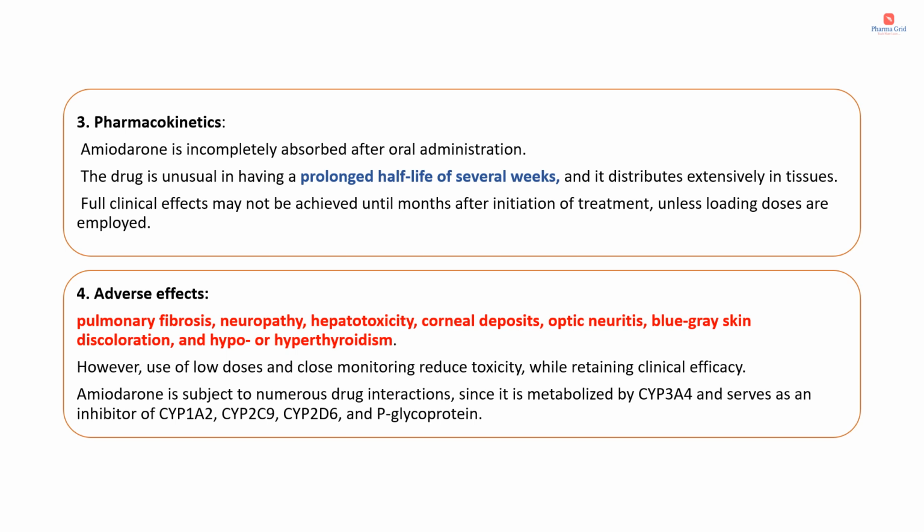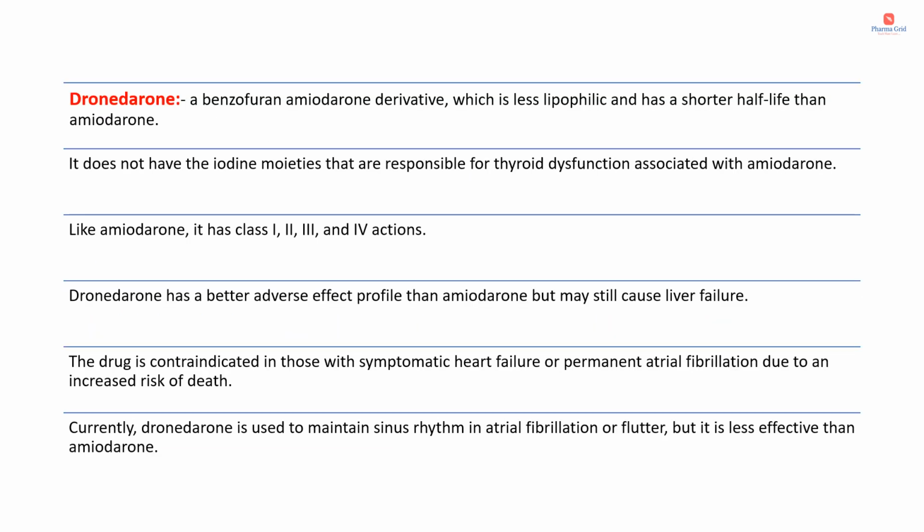Moving on to the adverse effects. The adverse effects of amiodarone are very important, which include pulmonary fibrosis, neuropathy, hepatotoxicity, corneal deposits, optic neuritis, blue-gray skin discoloration, and hypo or hyperthyroidism. However, use of low doses and close monitoring reduce toxicity while retaining clinical efficacy. Amiodarone is subject to numerous drug interactions since it is metabolized by CYP3A4 and serves as an inhibitor of CYP1A2, CYP2C9, CYP2D6 and P-glycoprotein.